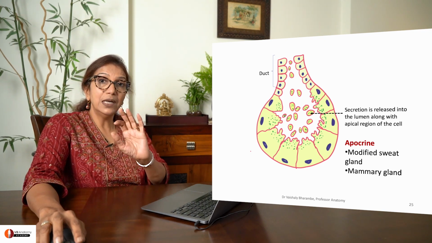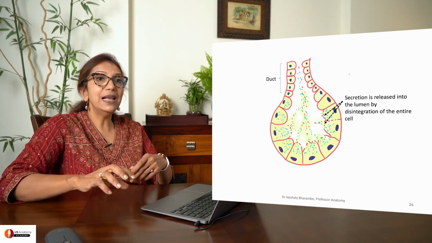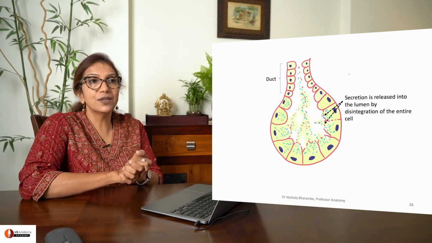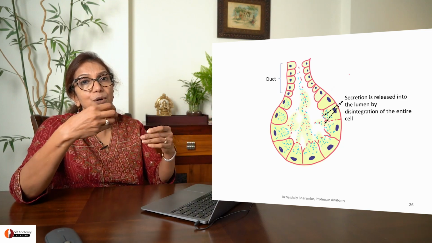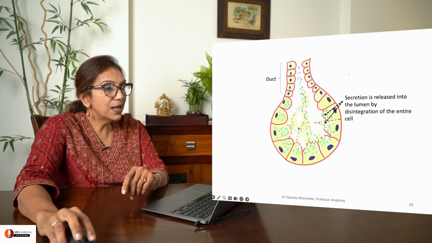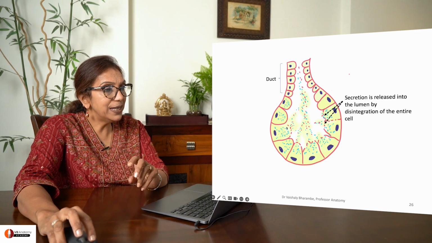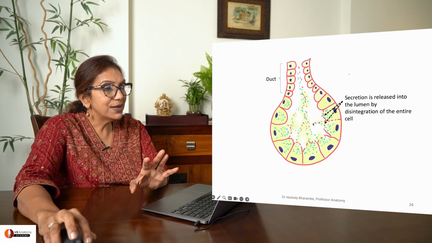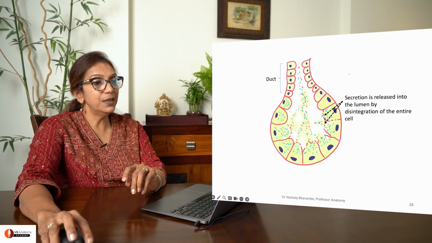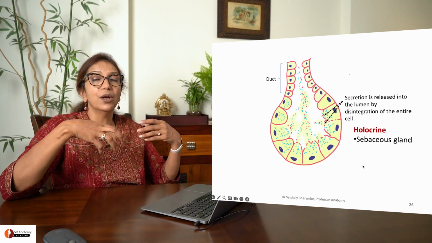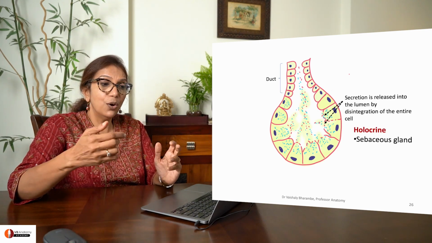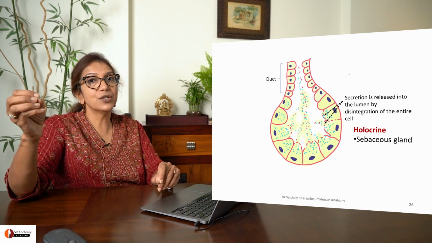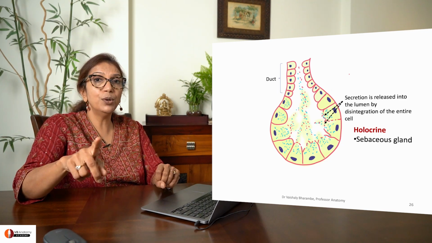Okay. Third type is when the cell itself is lost in secretion. The cell disintegrates in an effort to secrete. You can see here, this cell is completely disintegrating while releasing its secretion into the lumen. This is called holocrine. Whole cell is lost. Holocrine. Example, sebaceous gland.